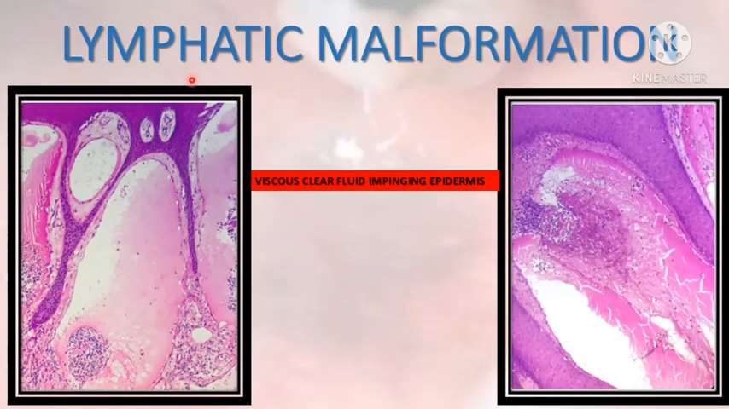Next, the last differential is lymphatic malformation. You can see the large spaces filled with viscous clear fluid impinging the epidermis.